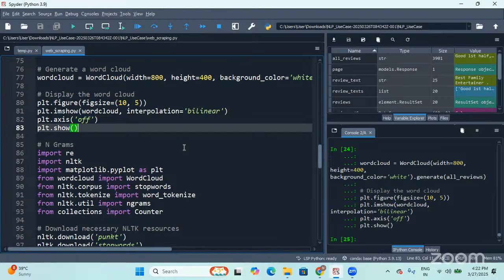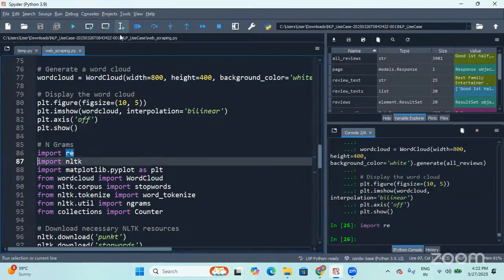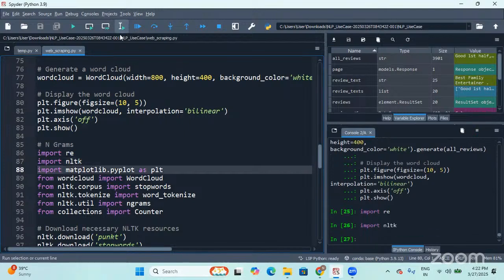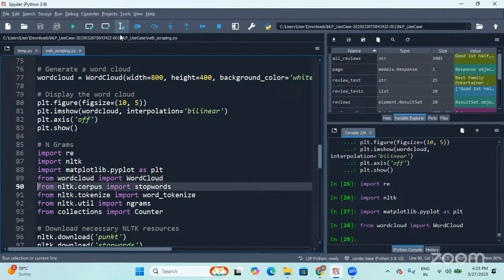Then, in order to perform n-grams, I'm going to use regular expressions. I'm importing regular expressions followed by NLTK because I need to do some basic pre-processing steps that are mandatory. And for visualizing, I'm going to import matplotlib.pyplot as plt, then WordCloud. Anyhow, we have all of them, but still I'm going to import once again.